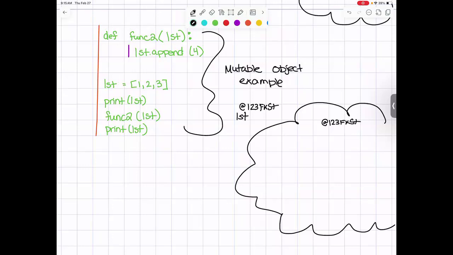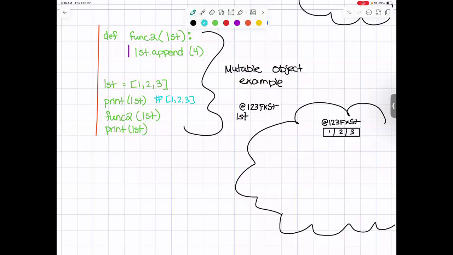Now, typically we end up drawing lists or arrays kind of like this: 1, 2, and 3. There we go. Okay, so now, when we say print list right here, the print function inside Python sees, oh, 1, 2, 3 Fake Street. Let's go into memory, find the data you've stored at that memory position, and let's print it out. So what are we going to get? Well, this will literally print out our list, which is fantastic.